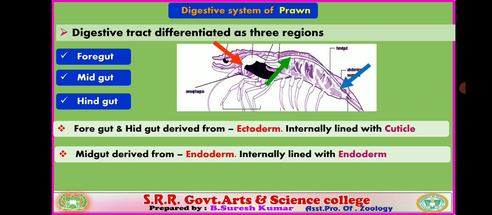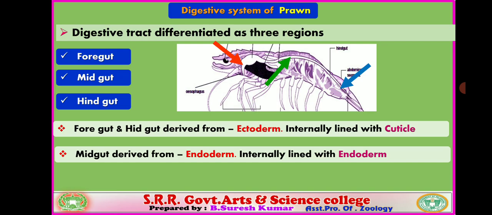The midgut is the true part of the alimentary canal, remember, why? Because it is internally lined with an epithelial lining of endodermal origin. So it is considered the true part of the alimentary canal in the prawn.